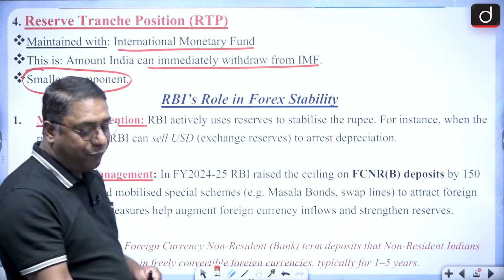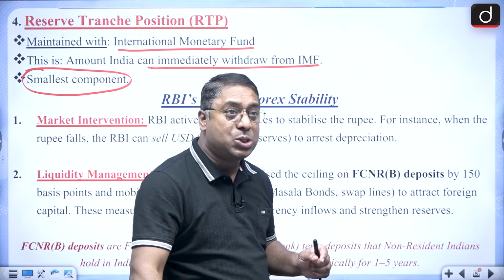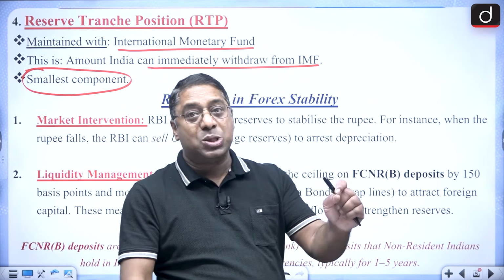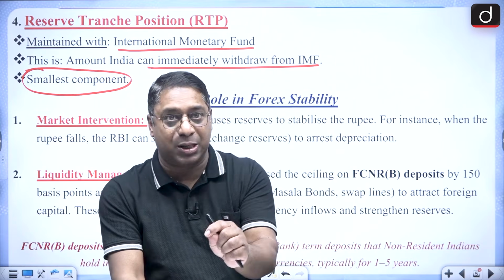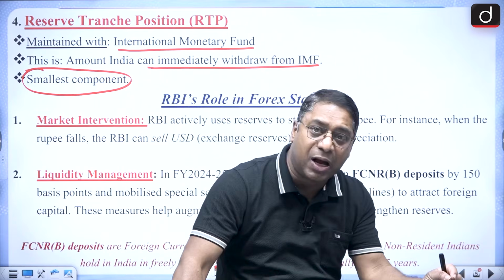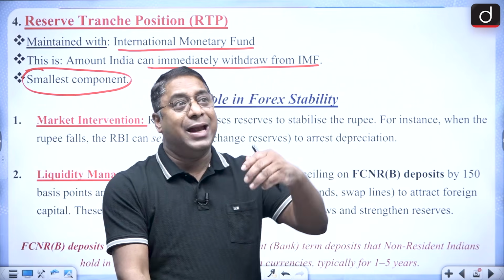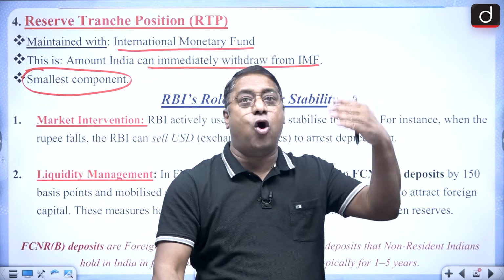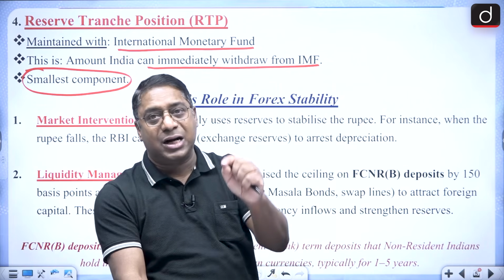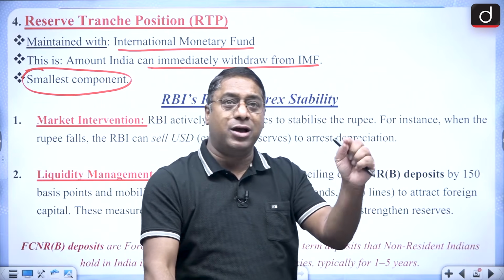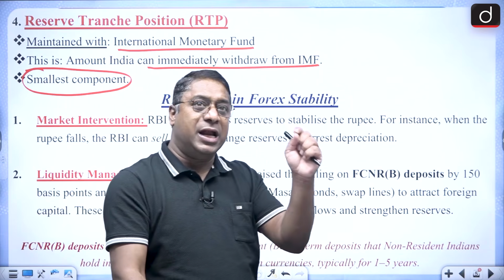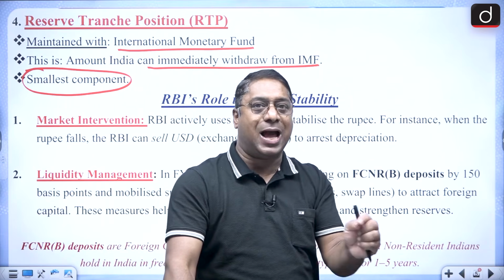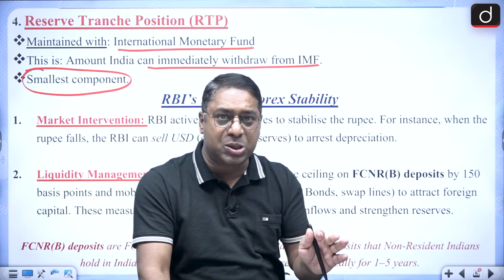So got it? The four components: the largest component is the FCA, that is the foreign currency asset. Then comes the gold reserve, which is with the RBI. It can be stored domestically or abroad. Then the third one, special drawing rights. It is created by the IMF. It is an international reserve asset. It is not a currency.